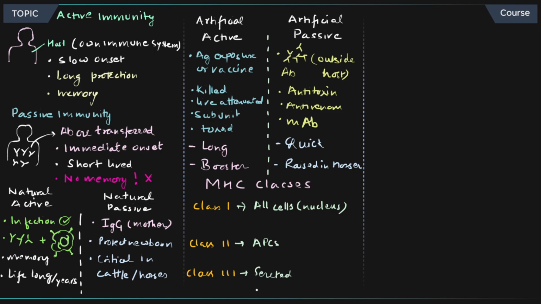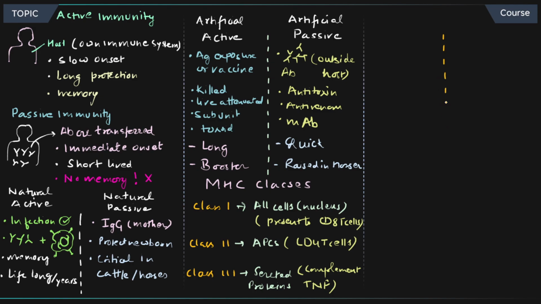And secreted proteins, this is a completely different kind of protein, but it comes under MHC class 3, and I will talk about that also. Now, class 1 is going to present to CD8 cells. Class 2 is going to present to CD4 cells. And the class 3 are complement proteins, TNF proteins, tumor necrosis factor proteins. Now let's understand the most important topic, which is the difference between MHC class 1 and class 2. So I'm making a very, very long line because there are so many points we need to understand.